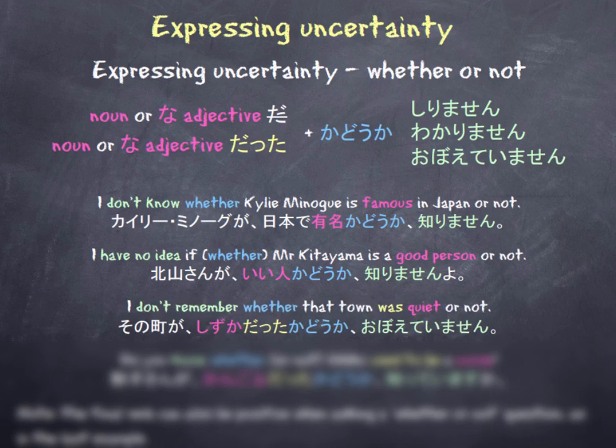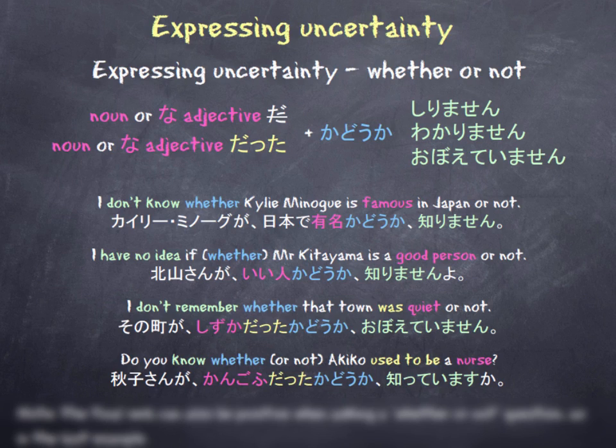In our next example, I don't remember whether that town was quiet or not. We can see here that our sentence is in its past tense. I don't remember whether that town was quiet or not. その町が静かだったかどうか覚えていません. So we have here the na adjective shizuka, and we've attached it to the word datta, which is the plain past tense of des, and then we've attached kadoka. Shizuka datta kadoka, whether or not it was quiet.